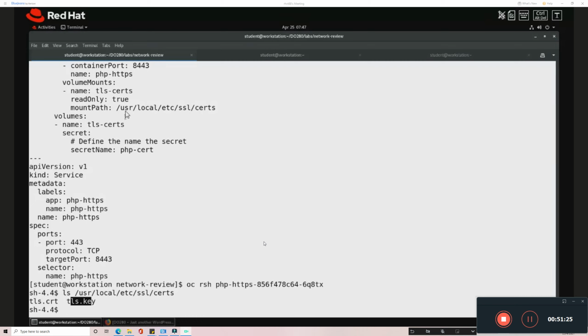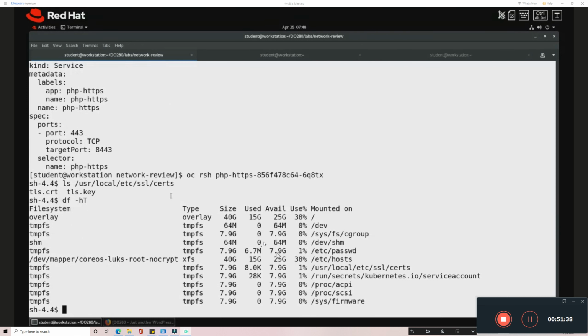The mounting information I have given in the declarative file itself. So here you can see the volume name. This is a volume mount. This is going to mount inside this volume, and you can see that. So if you do df -h, you can see the mount information. You can see this is mounted in this certificate. That is the volume name,